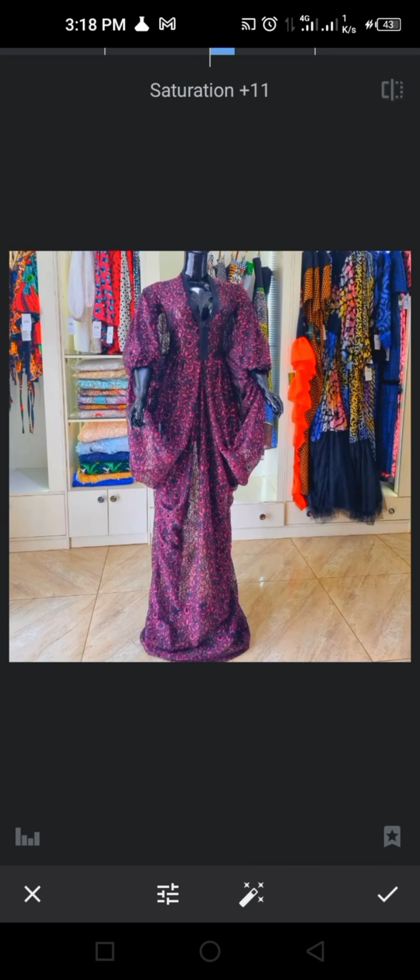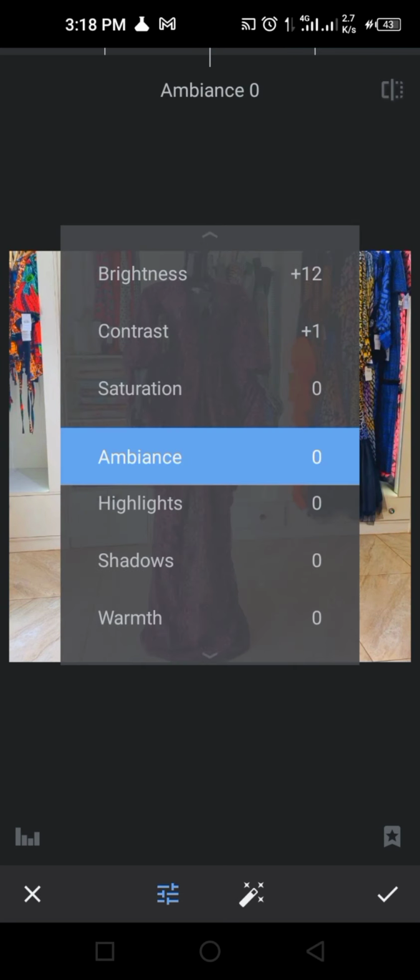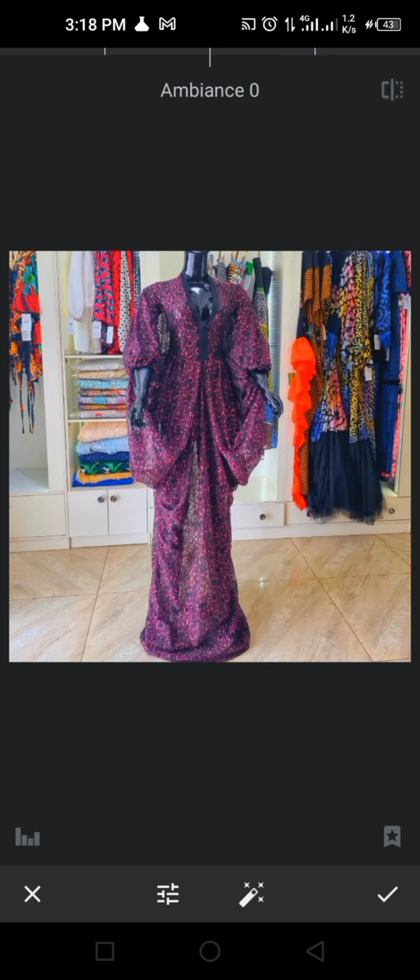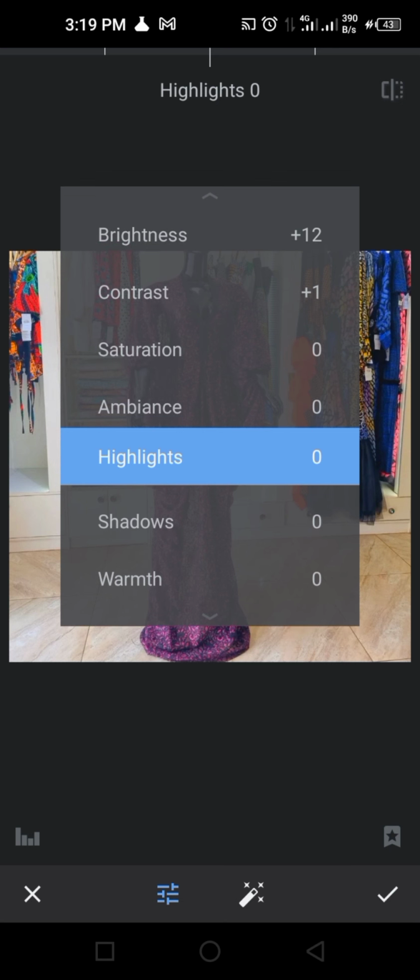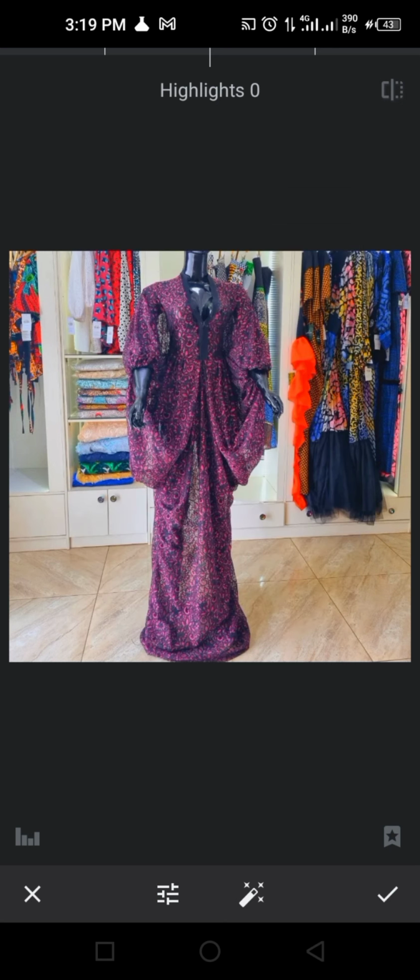Saturation gives it color. If I slide, it's going to give you more color. Then if I slide up again, it's going to give me ambience. With ambience, I can increase or reduce the ambience. With highlights, I can brighten the normally bright places in the picture. So it's going to focus on the bright part of the picture and increase or reduce the brightness.